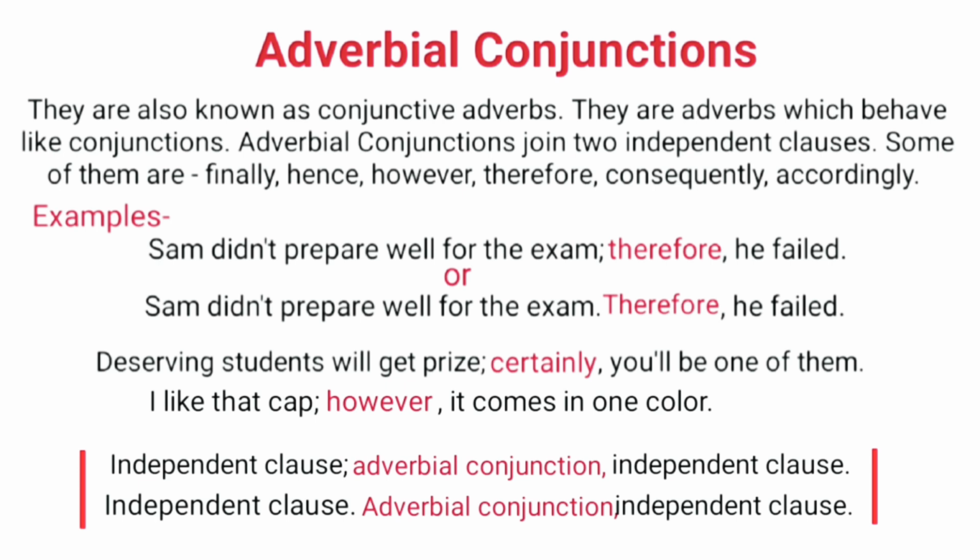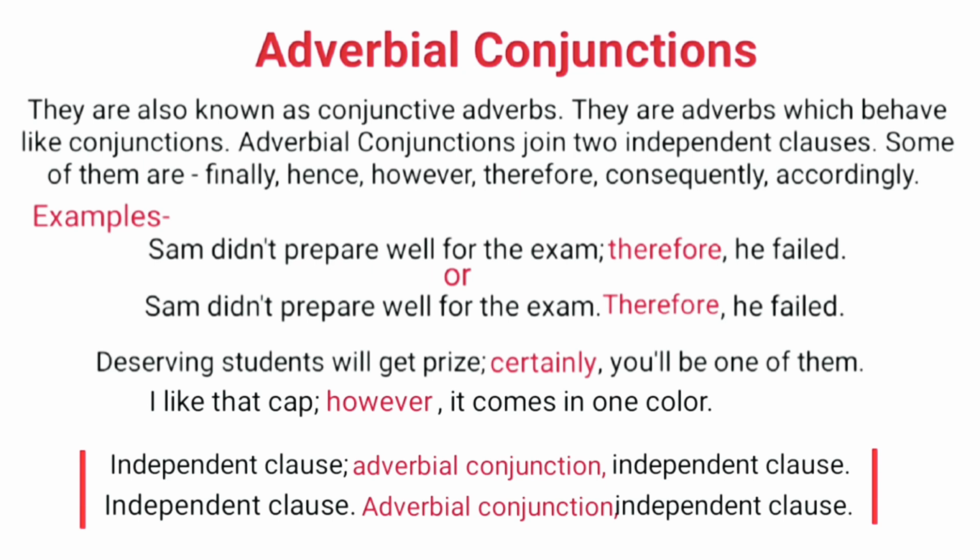The last type of conjunctions is adverbial conjunctions. They are also known as conjunctive adverbs or adverbs of conjunction. They are actually adverbs which behave like conjunctions. They join two independent clauses. Some of the adverbial conjunctions are finally, hence, however, therefore, consequently, accordingly.